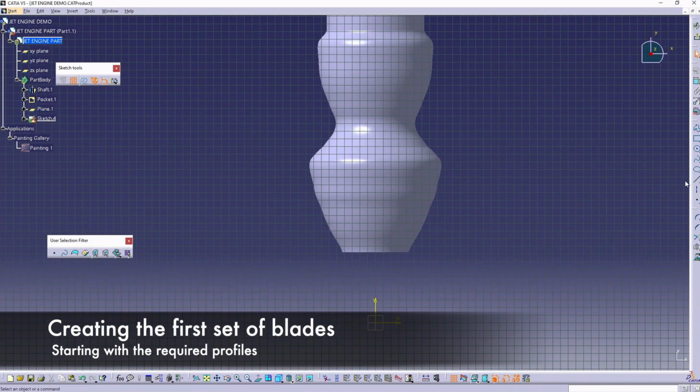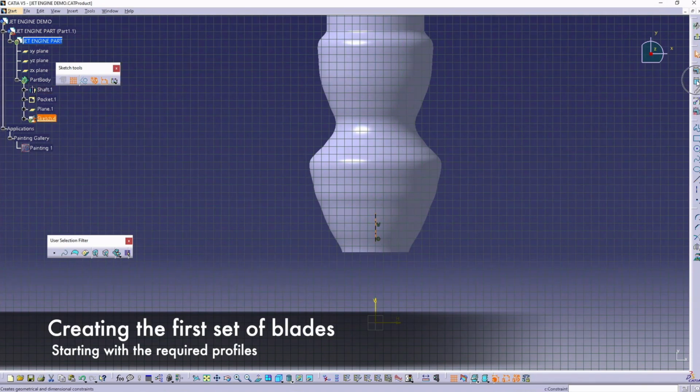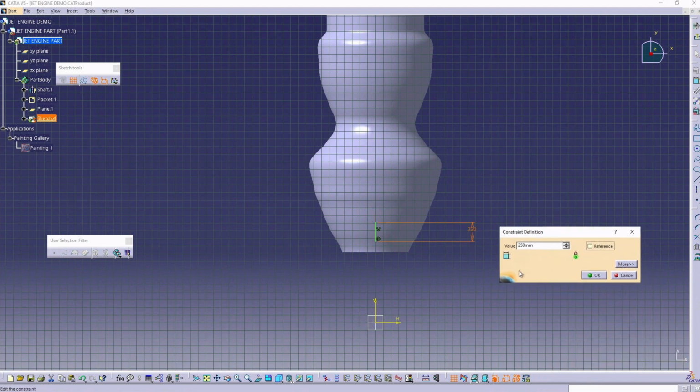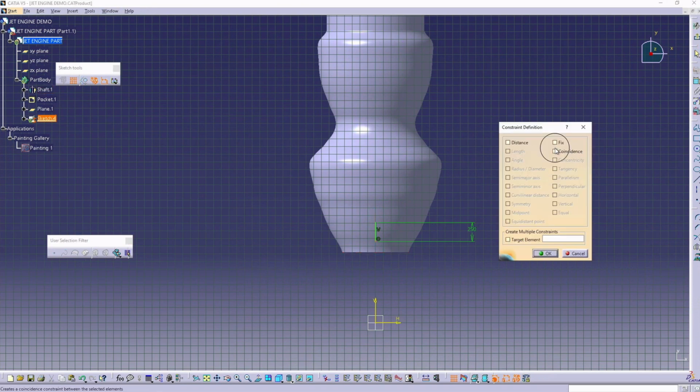We can now start creating the first set of blades on the XY plane. Draw one line and constrain it to the following length. And align it with the front edge of the hub with a coincidence command.